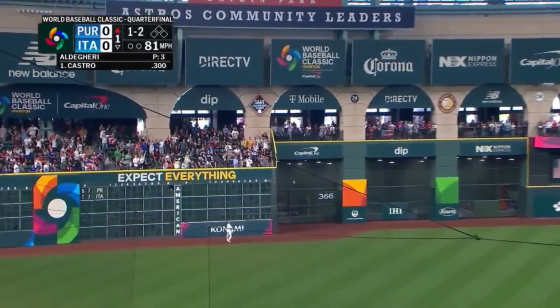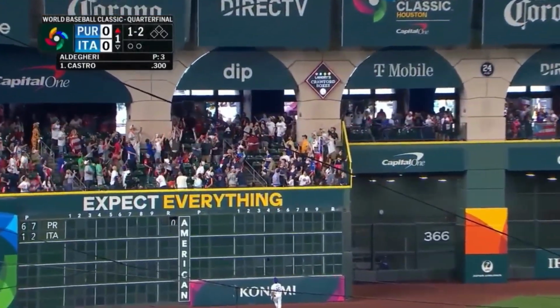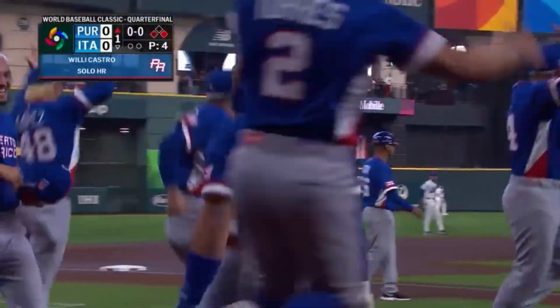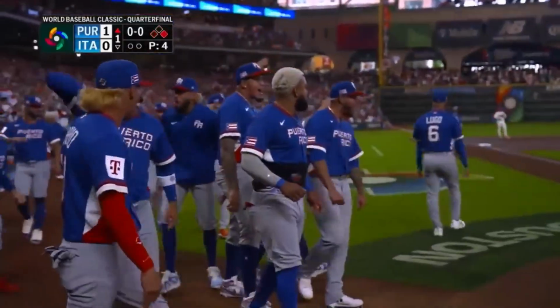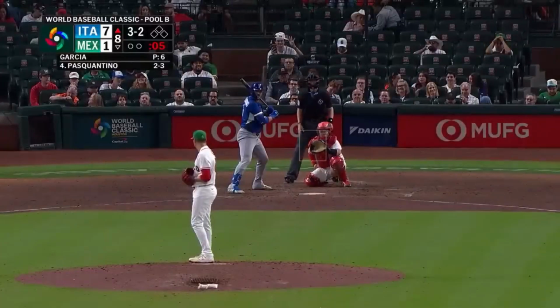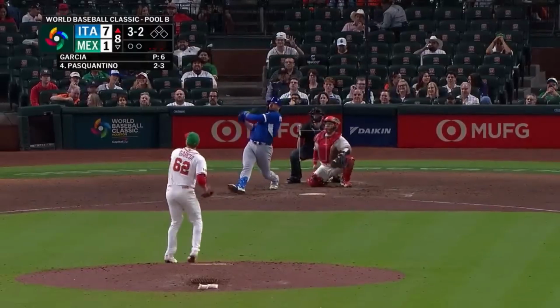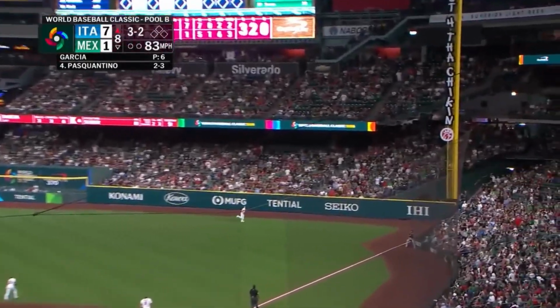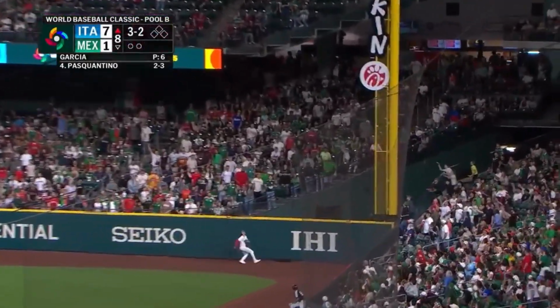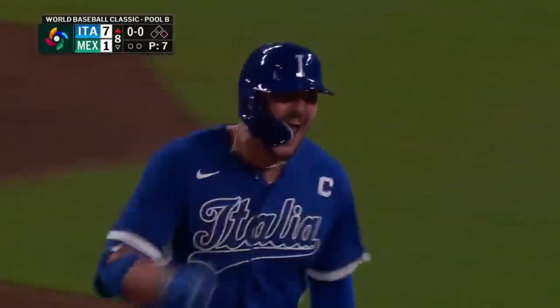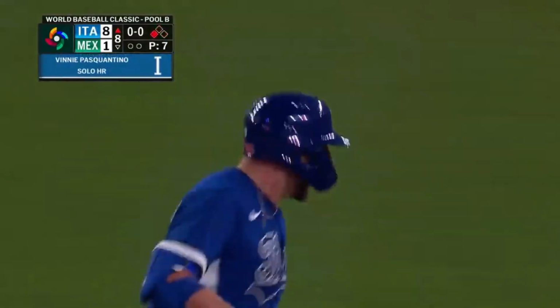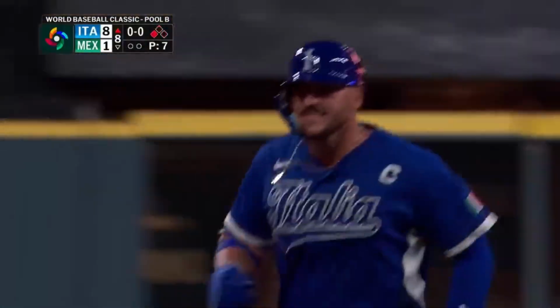Italy versus Puerto Rico. Puerto Rico is a legendary baseball nation. They have the power, but the data doesn't care about power. The algorithm detects that Italy has been wildly competitive, consistently outperforming expectations. The model is officially calling for an upset. It gives Italy a 62.7% chance of defeating Puerto Rico.